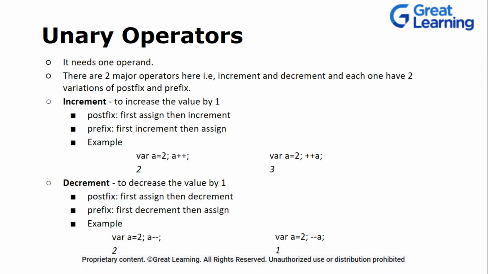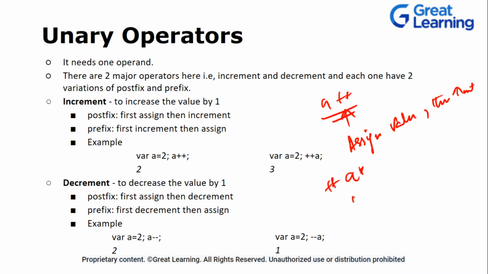If you're talking about post increment, that means a plus plus. This means first assign the value, whatever is the value, and then increment it. Pre increment means first increment and then assign.